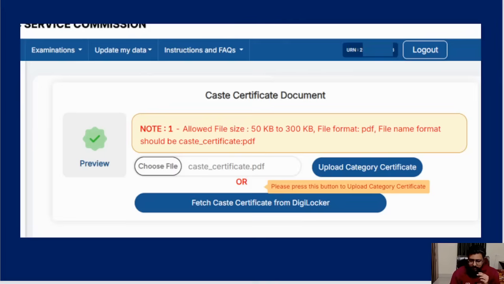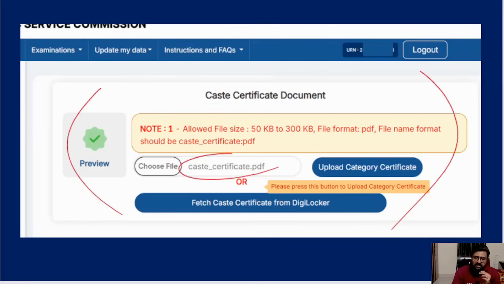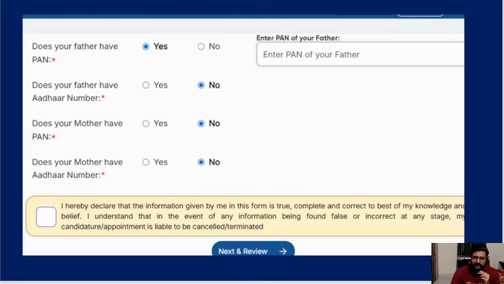After that, you have to upload the caste certificate, and the PDF name should be caste_certificate. The file should again be 50 KB to 300 KB. And after you choose the file, you have to click on upload the certificate, as I told. Every time choose upload. Okay, and then the next page will come.